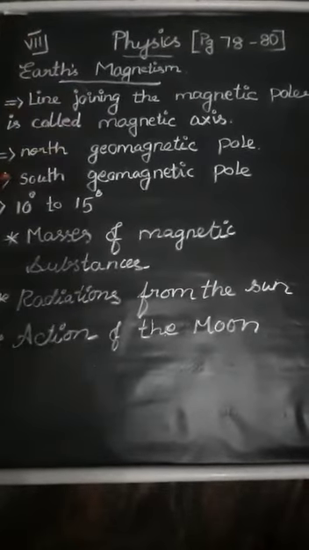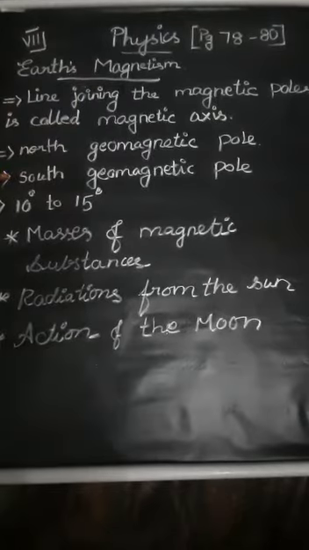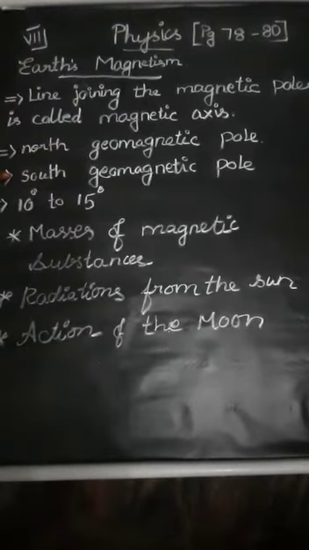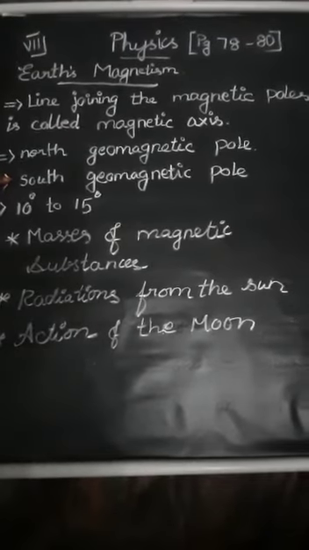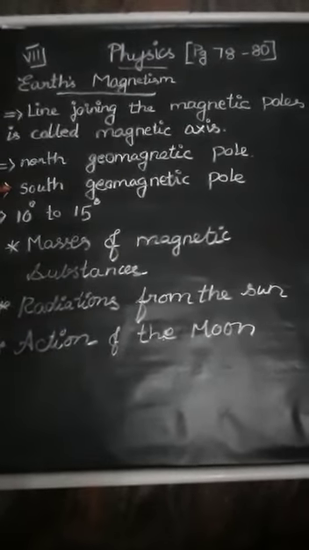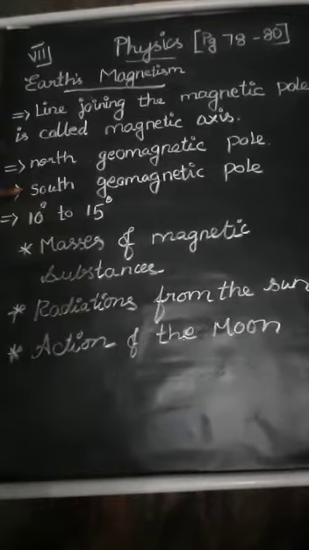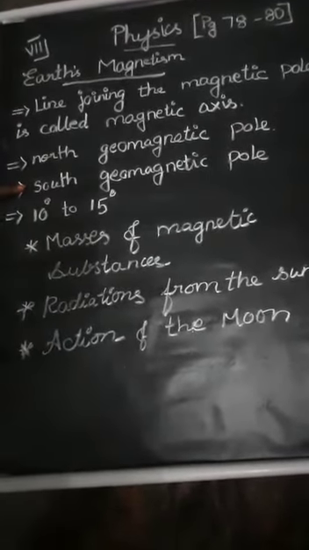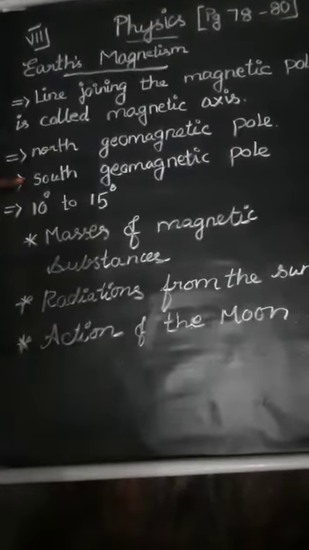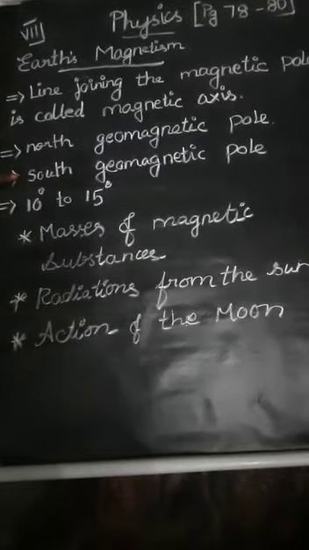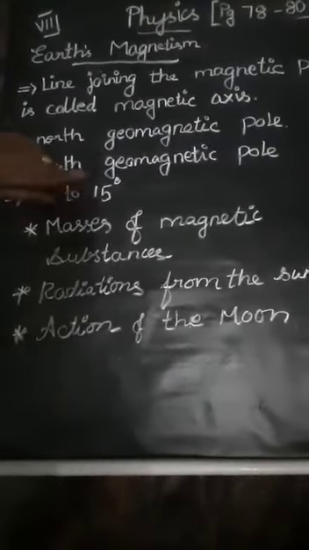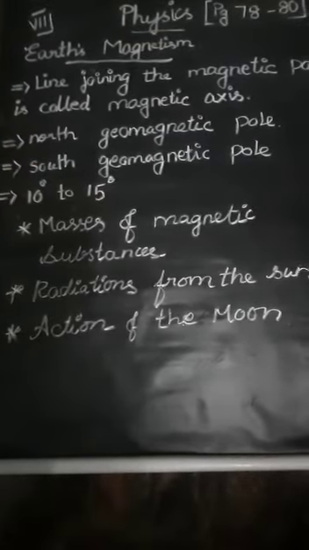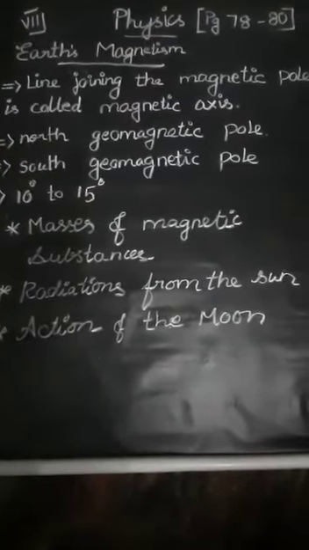The magnetic axis and the geographical axis, which is the axis of rotation, will not coincide with each other. They will intersect, but they will not coincide. The magnetic axis of the Earth is inclined at an angle of about 10 to 15 degrees with the geographical axis. The exact cause of the Earth's magnetism is not known.